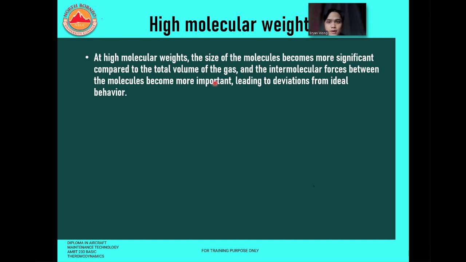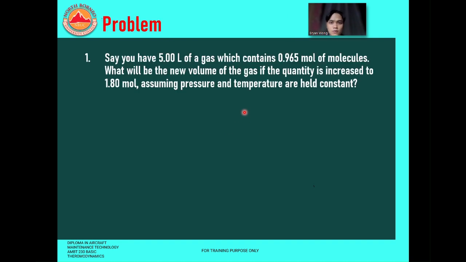Now, high molecular weight. At high molecular weights, the size of the molecules becomes more significant compared to the total volume of the gas, and the intermolecular forces between the molecules become more important, leading to deviations from ideal behavior. This is also a question related to the perfect gas law, so try to attempt it. If you have any questions, you can ask me.